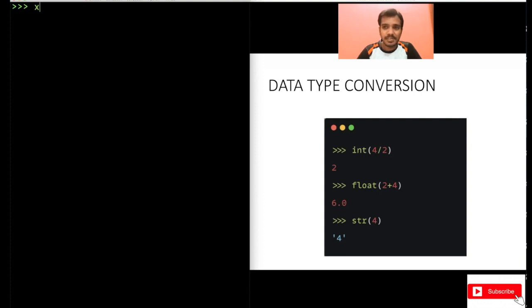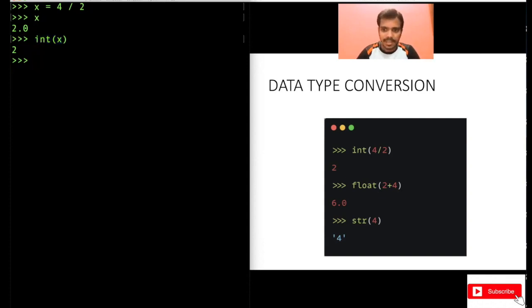So let's store it now in a variable, right? x equal to 4 divided by 2, right? So what is the value of x printed here? 2.0, right? But now you want to convert that into an integer. Of course, you can use the round function. That is one way to write it as 2. But of course, you have another way. Just use int, put x here. This now converts the float into an integer. See, this is again a function. Basically, you are using another function. You are giving the input x, and what it is outputting is the integer value of x. That's what it is doing, right?